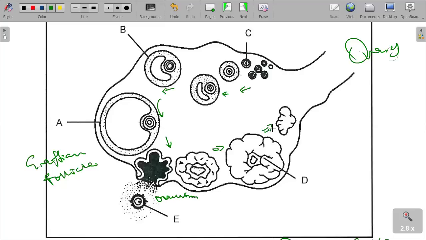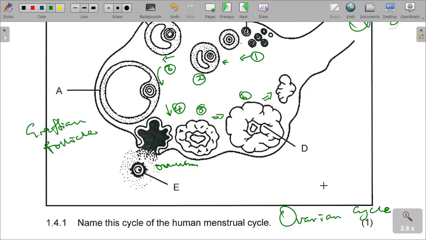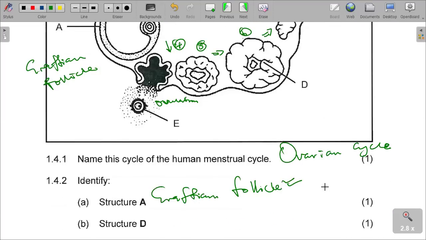If we number them, one, 2, 3, 4, 5, 6, I'm just numbering randomly and quickly, so you can see the order in which this ovarian cycle takes place.